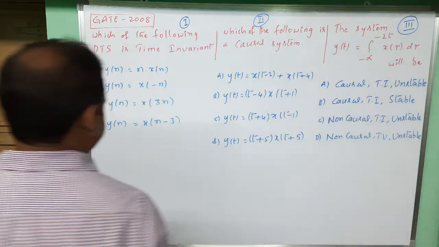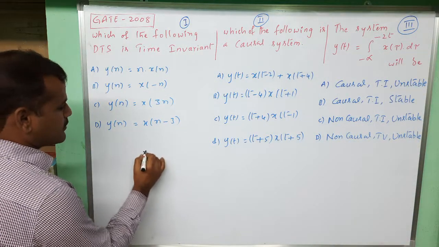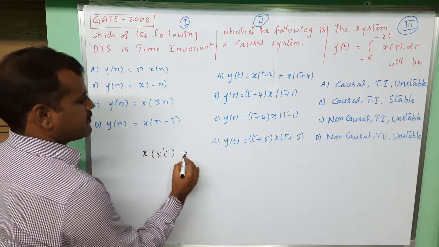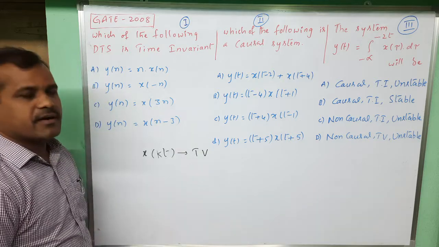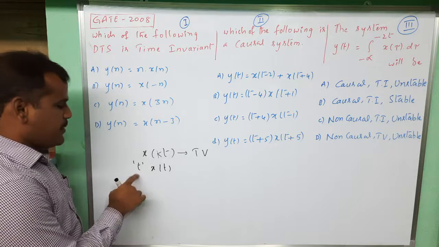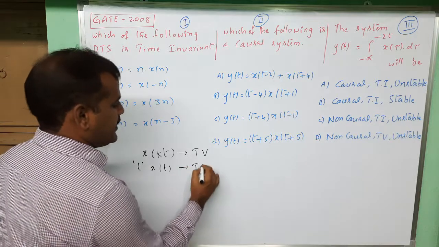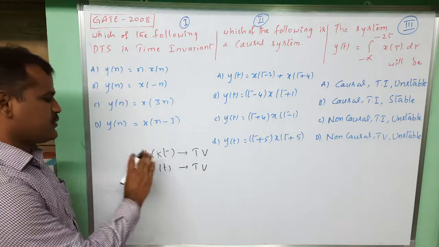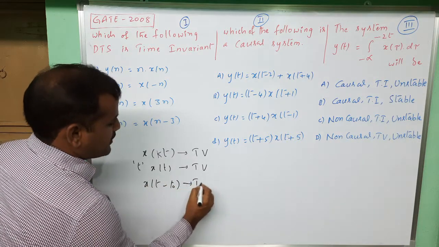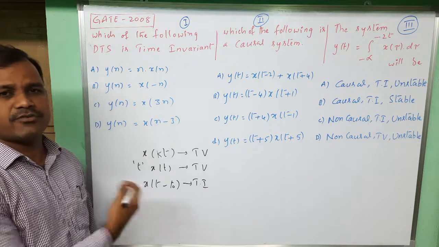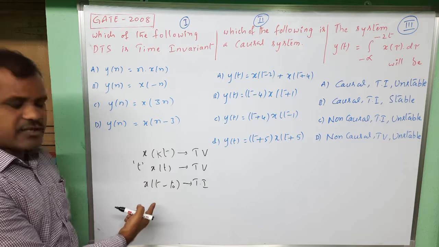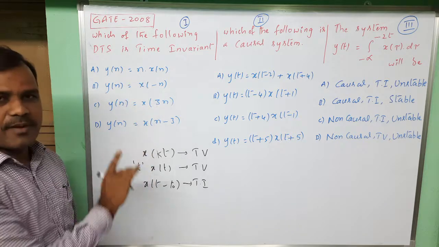If you recall, if the input signal is scaled, that will become time variant. Or if the input signal is multiplied with some time dependent function, then that will be a time variant system. These two observation points we must remember. If the signal is shifting, that is time invariant. These observations we have made. Let us observe these options, whether continuous time system or discrete time system, same discussion.